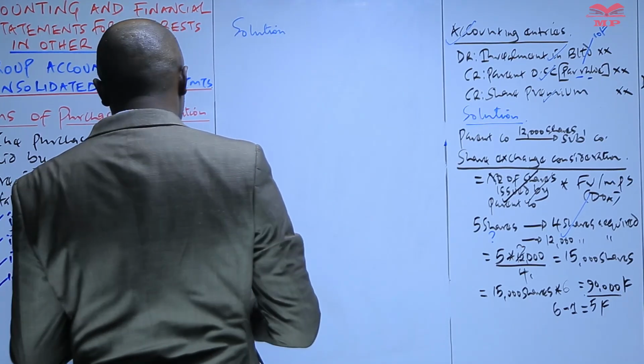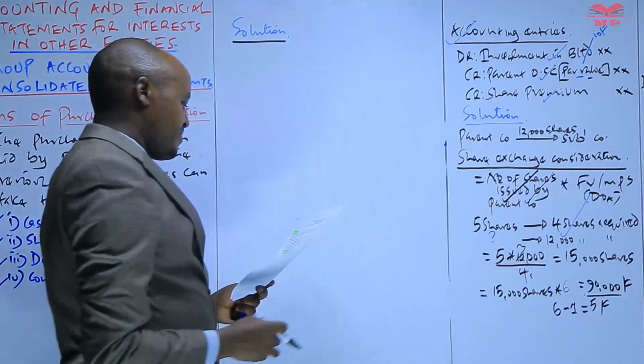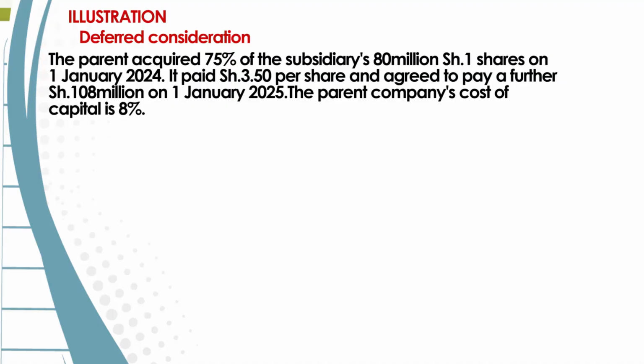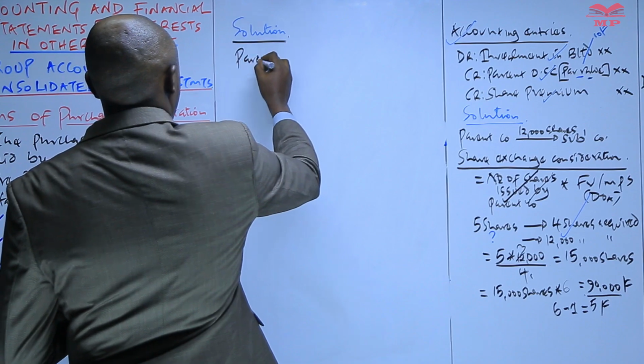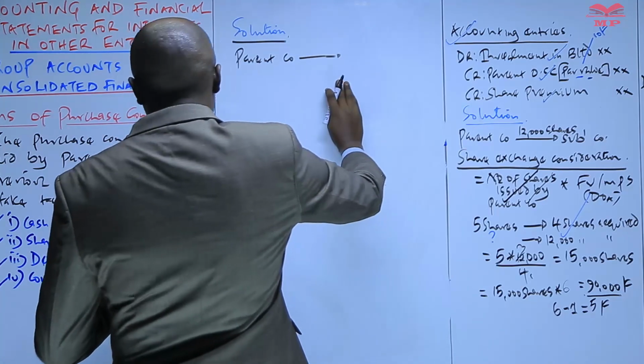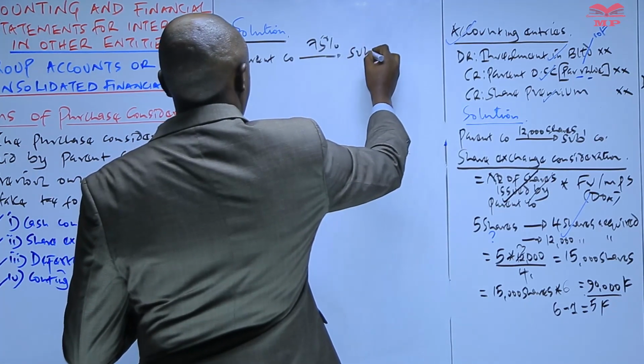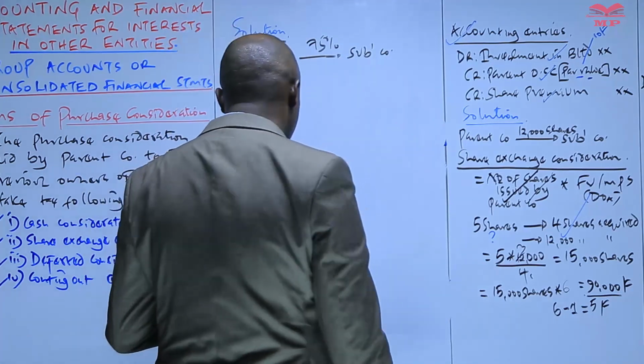So when we talk about the total cost of combination, we are required to compute the total purchase consideration, because in this particular illustration we have a consideration which was paid in cash. The other one is to be paid in what? In the future. But basically what you're told is that the parent company first of all acquired 75% of the shares of a subsidiary.